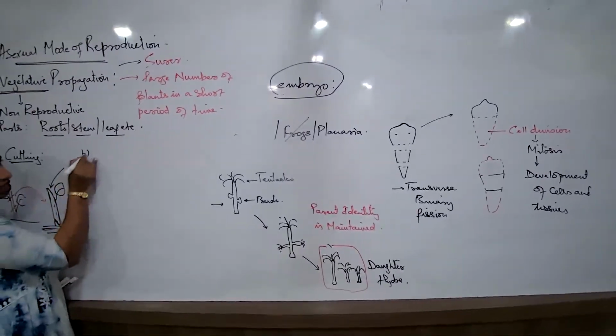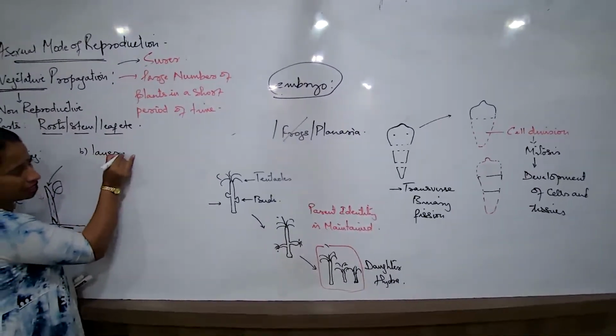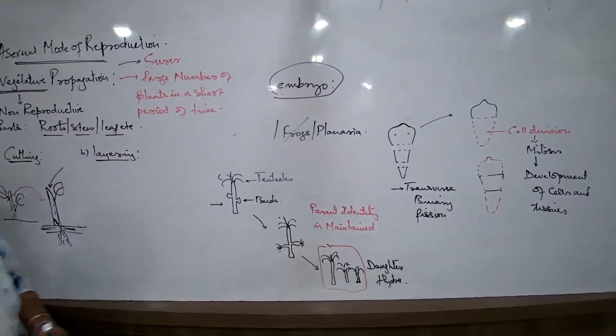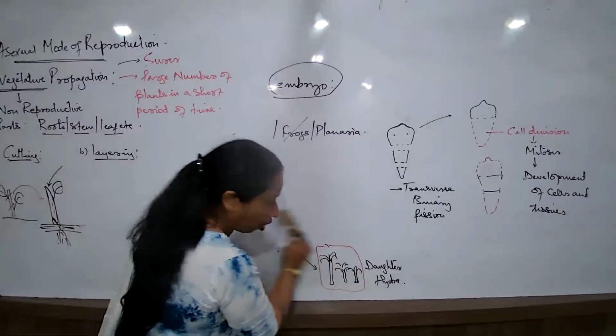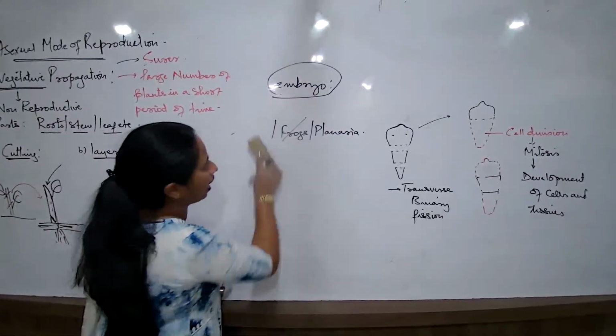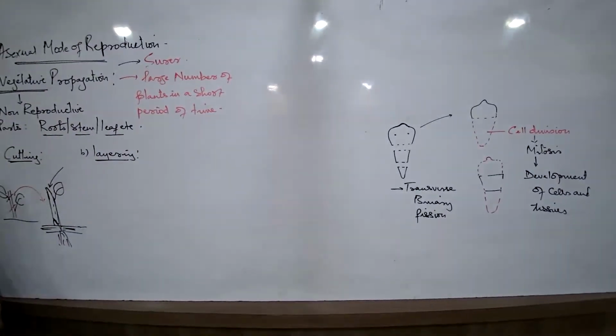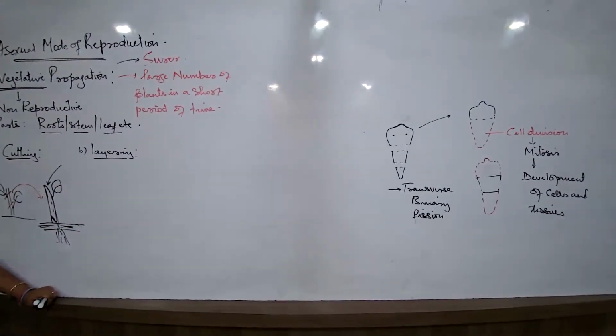Let us talk about the second method. The second method is layering. What is layering? Layering is generally done or takes place in plants which are comparatively with a softer stem. Plants which are shrubs.